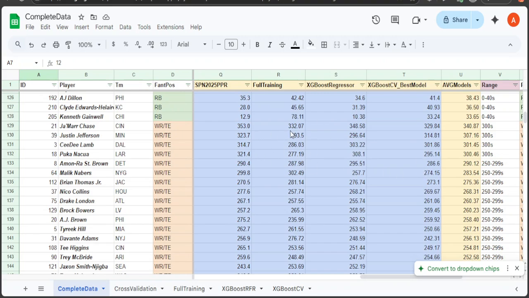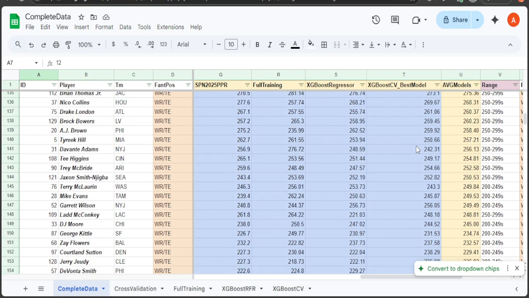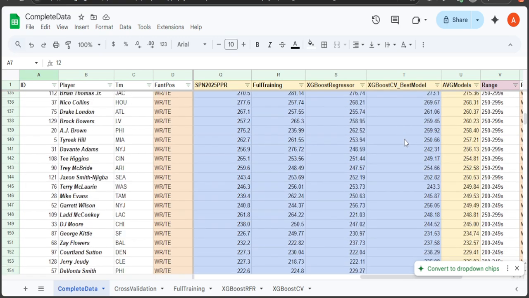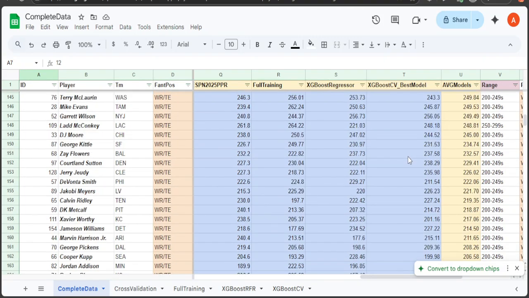But it's good to get familiar with everything: the random forest regressor from scikit-learn and cross-validation in scikit-learn, then do your own full training using those, and then get into the XGBoost regressor and cross-validation, and the best model on top of the cross-validation. There are also other packages, like CatBoost. I have to try a project with CatBoost at one point.